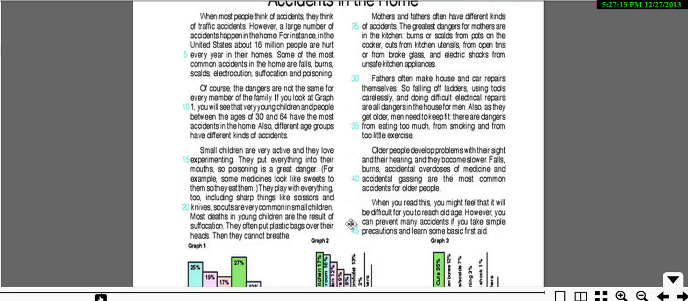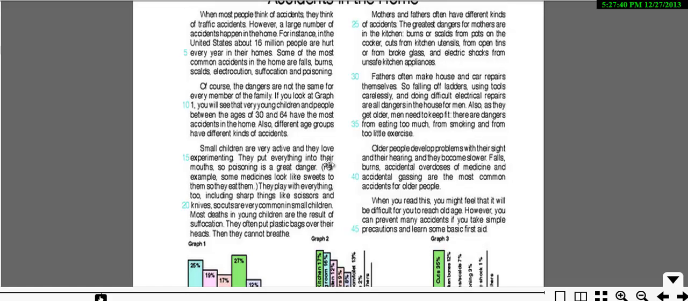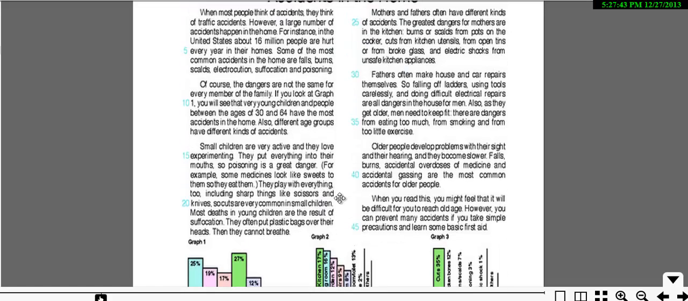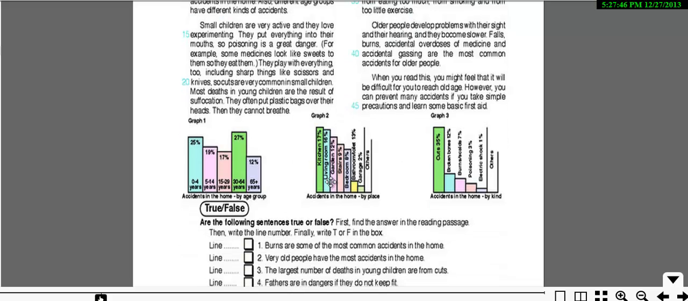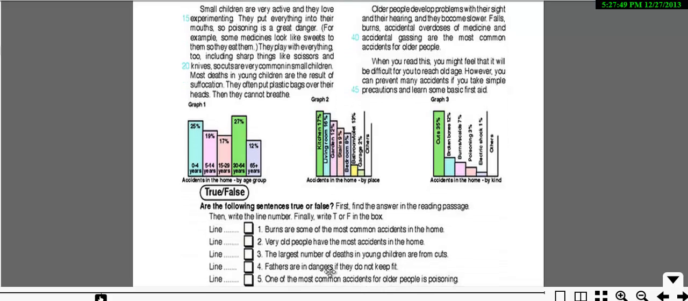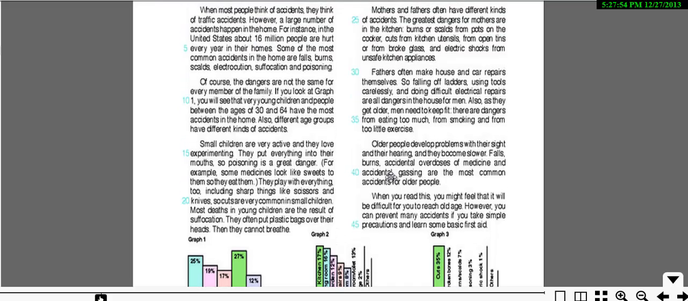Now let's move on. Mothers and fathers often have different kinds of accidents. The greatest dangers for mothers are in the kitchen: burns or scalds from pots on the cooker, cuts from kitchen utensils, from open tins or from broken glass, and electric shocks from unsafe kitchen appliances. Well, let's see. These are different kinds of accidents. The greatest dangers for mothers in the kitchen. Well, fathers are in danger if they don't keep fit. Let's see. So this is nothing to do with the mother.